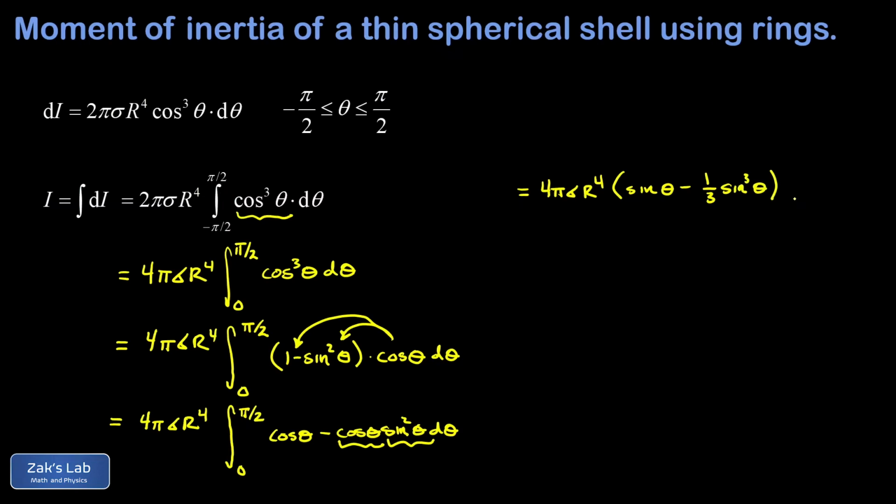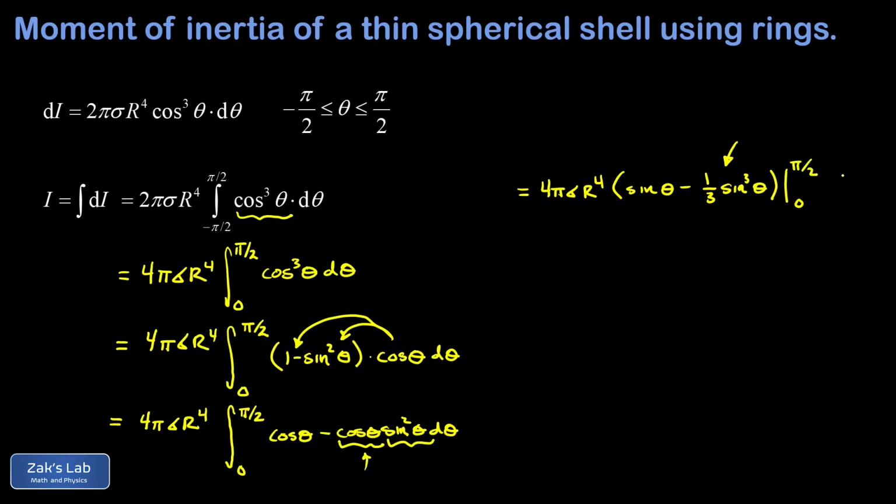Now, if you're not used to informally using the chain rule backwards, you just check the answer to verify what's going on here. If I differentiate 1/3 sine cubed, I have to use the chain rule, and I end up with a 1/3 times 3 sine squared. And the chain rule says multiply by the derivative of the sine function, which is that cosine we were preparing ourselves with from the beginning. So there's our antiderivative, and we're evaluating this from 0 to pi over 2.